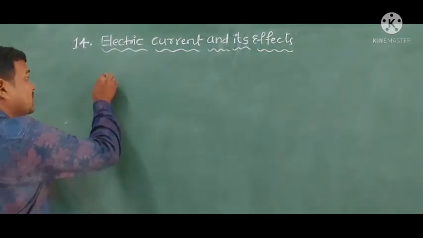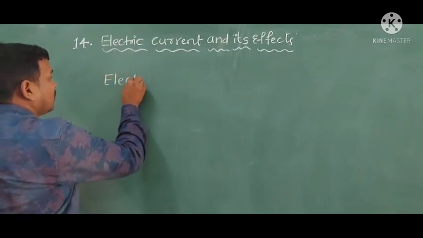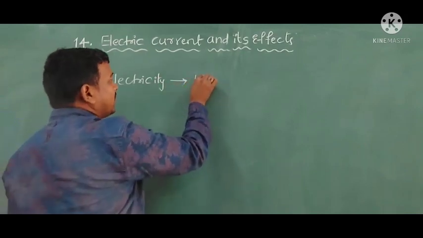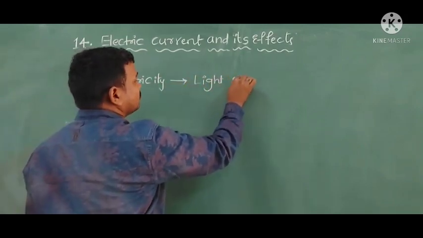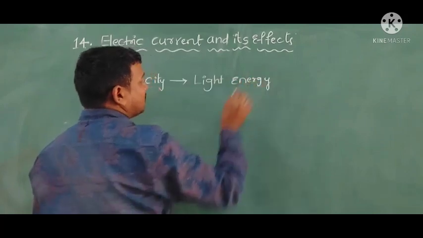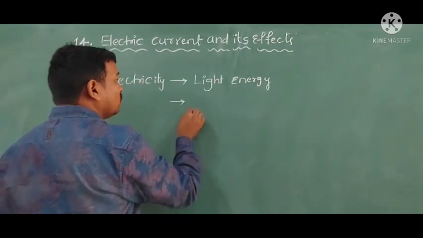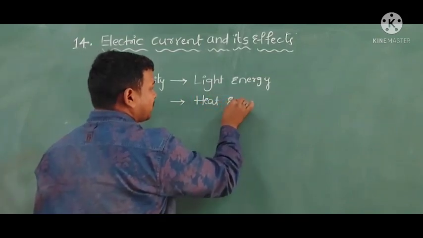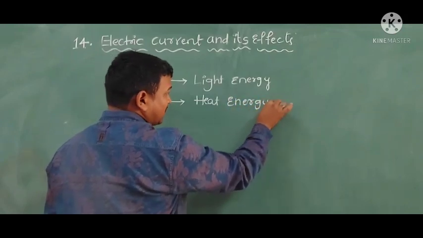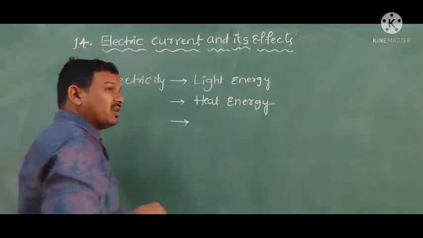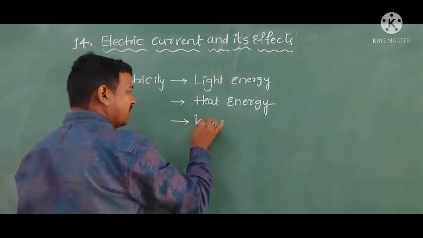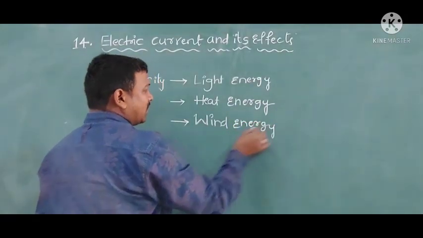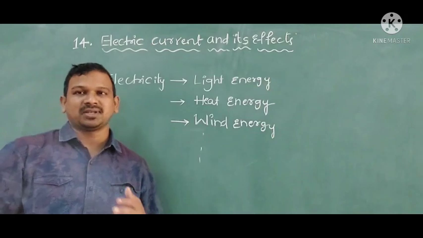Like, electrical energy is converted into light energy, like tube lights, and can be converted into heat energy, like geysers, and it will run fans, so wind energy. Like this, many forms are there.